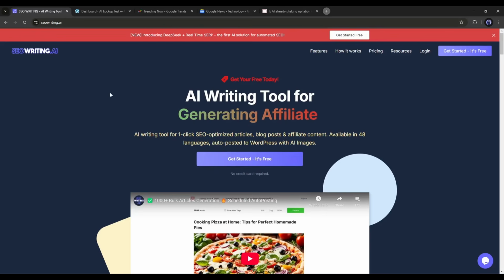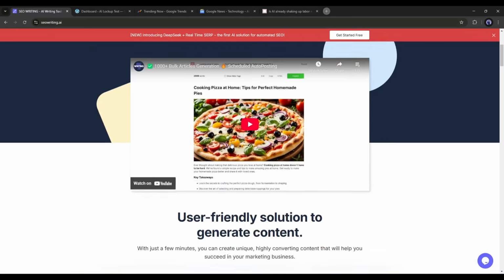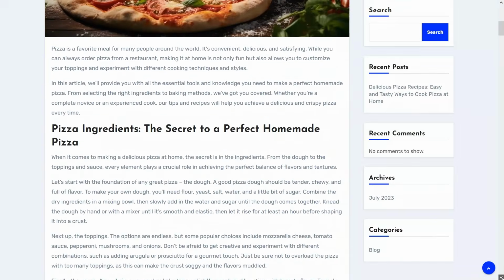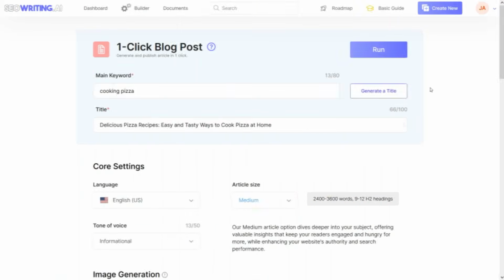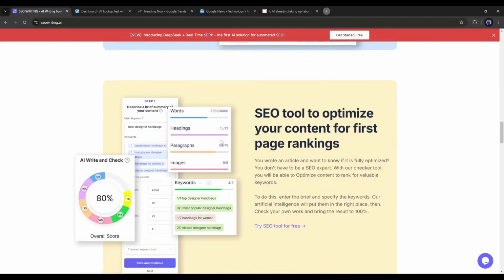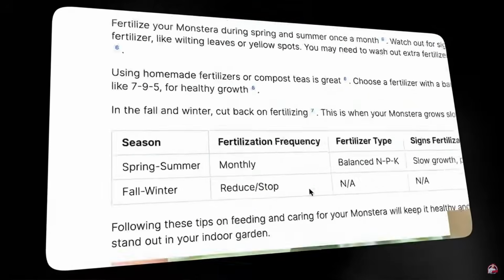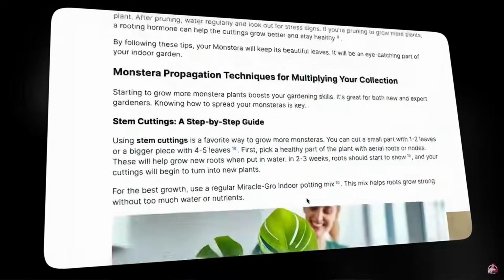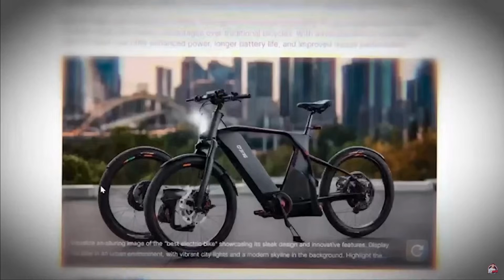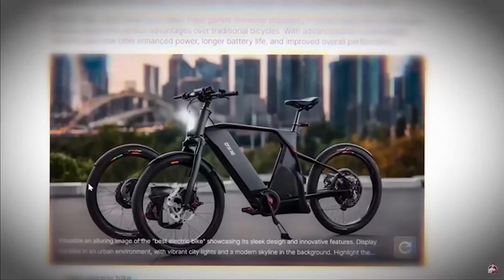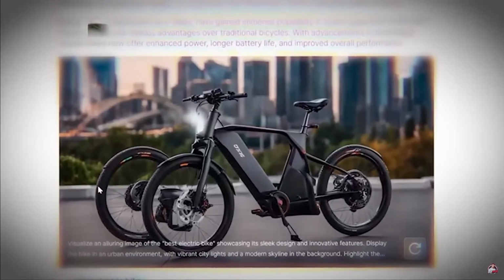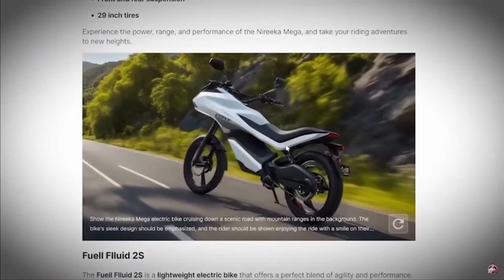I will use SEO Writing AI to create a fully SEO-optimized and high-quality blog post. This platform creates fully SEO-optimized blog posts for you with one click of a button. SEO Writing recently has released some very cool new features, some of them being enhanced image generation. If you need visuals to go with your content, SEO Writing has improved its image generation with sharper text, more realistic human images, and new customization options. You can now add brand names and additional instructions to ensure your image perfectly matches your message and style.